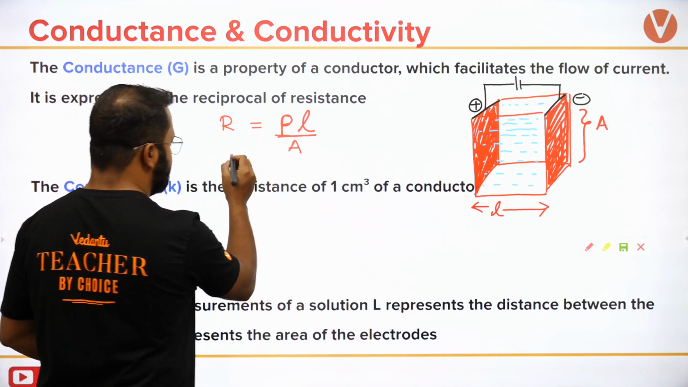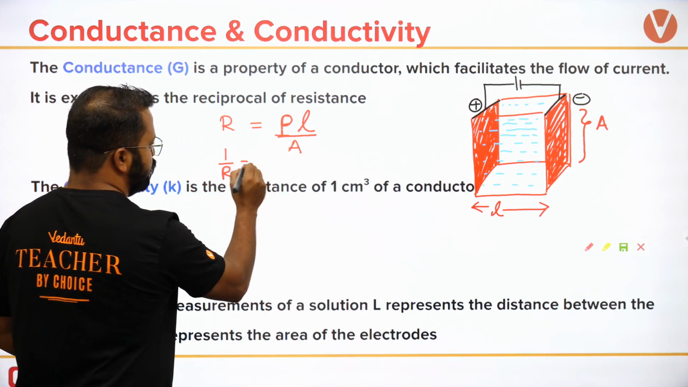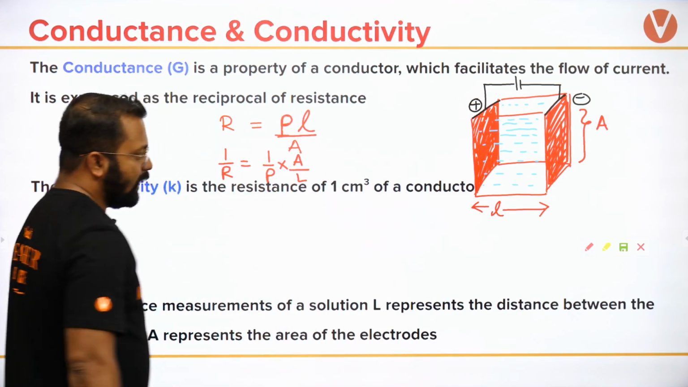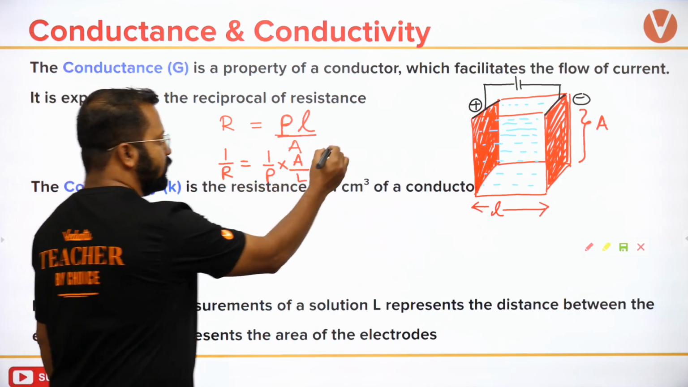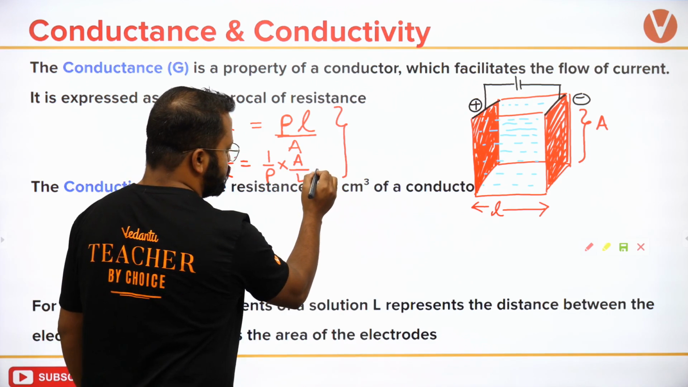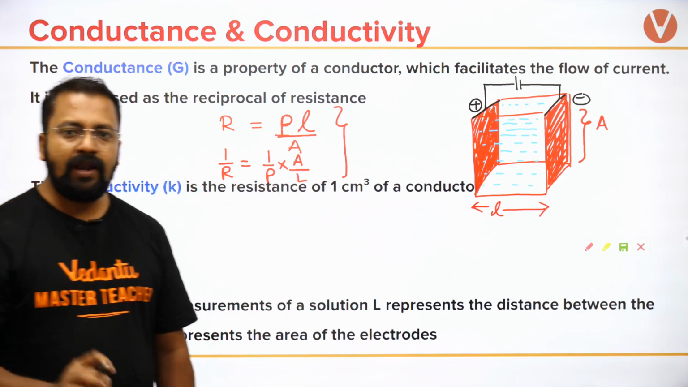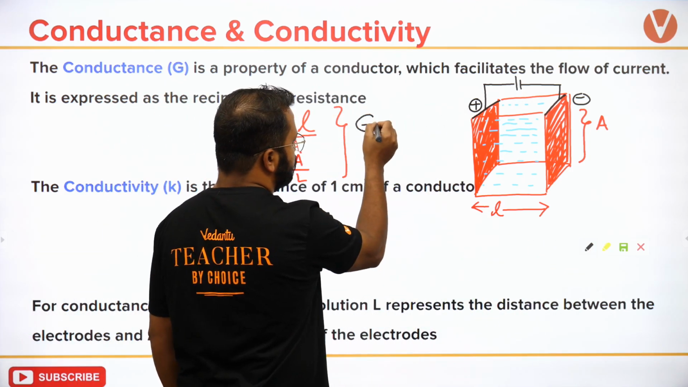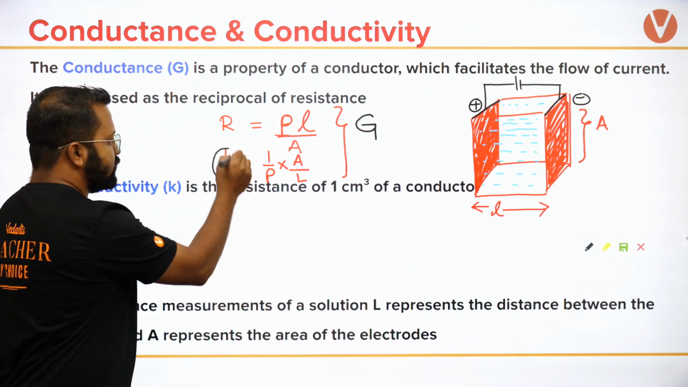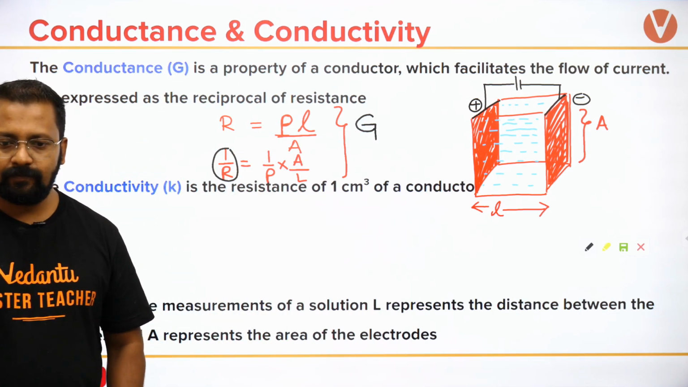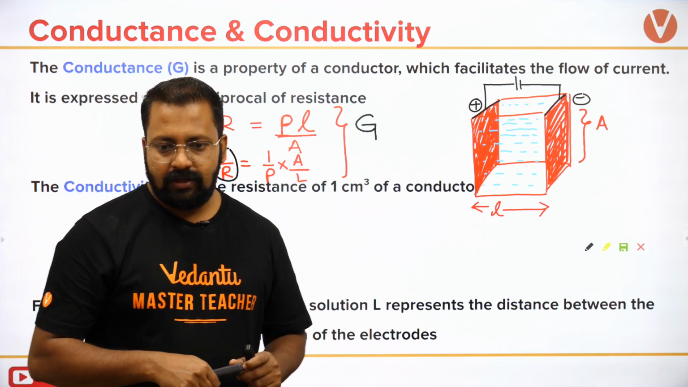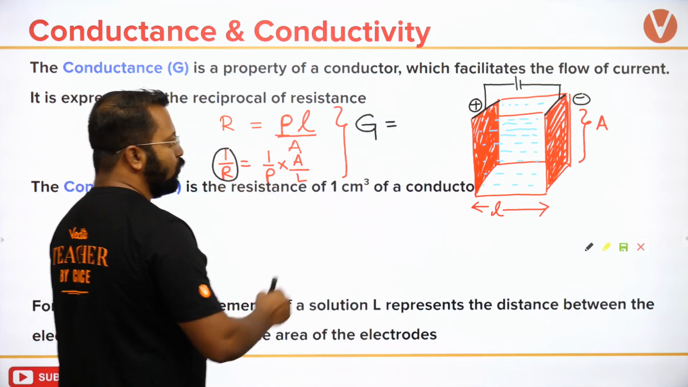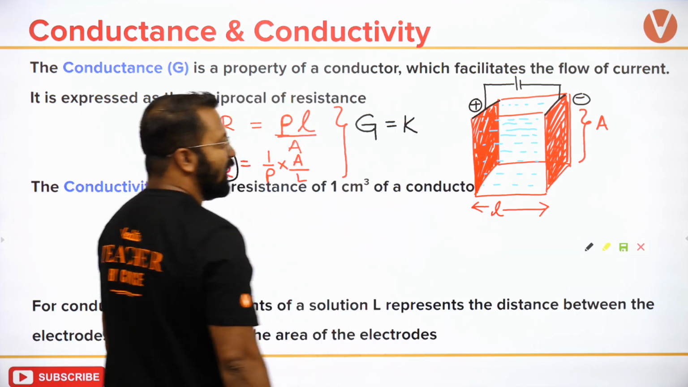So I take the reciprocal of this. So 1 by R will become 1 by rho times A upon L. Okay, 1 by R. If I use this expression, 1 by R is known as conductance, which is expressed as G. Clear? 1 by R is expressed as G, which is conductance. 1 by rho is expressed as K, which is conductivity.